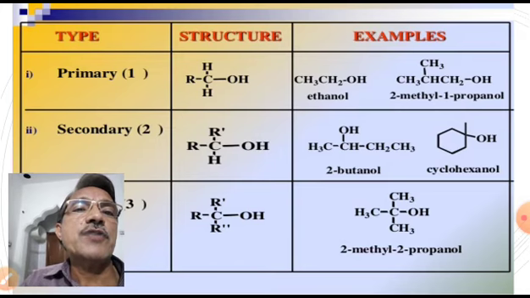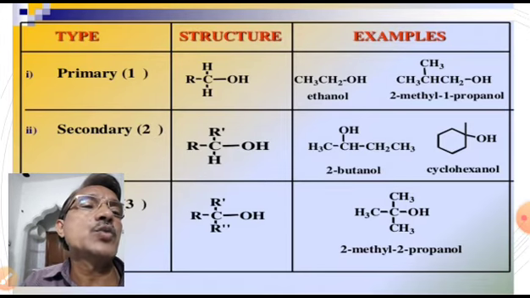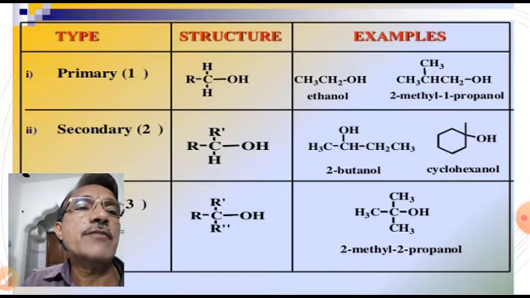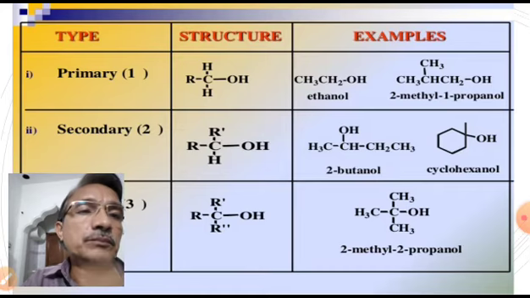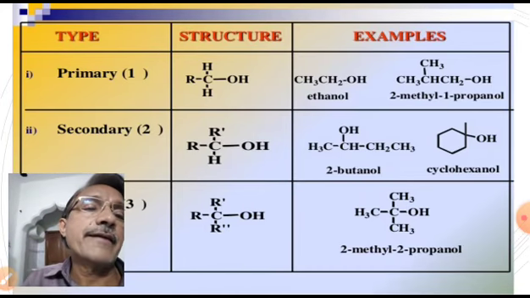Similarly, look at the structure of secondary alcohol, R, R-HCOH. It means the OH group is bonded to two alkyl groups. Therefore, such carbon is called a secondary carbon. Examples for secondary alcohols are 2-butanol and cyclohexanol. In 2-butanol, the OH group is bonded with the CH, that is the secondary carbon.